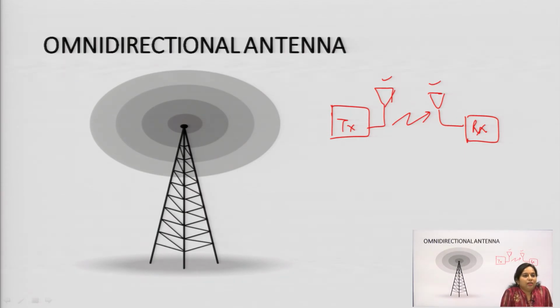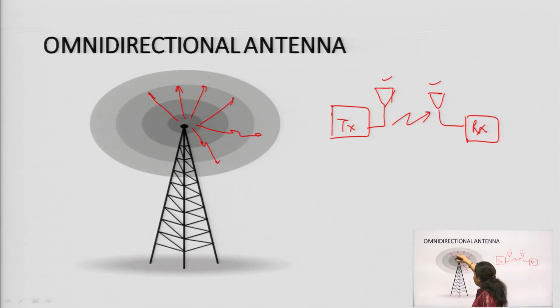So, the first antenna that we will see is the omnidirectional antenna. What is an omnidirectional antenna? As you can see, the radiation pattern of this antenna forms a sphere, meaning it will radiate an equal amount of energy in all directions.